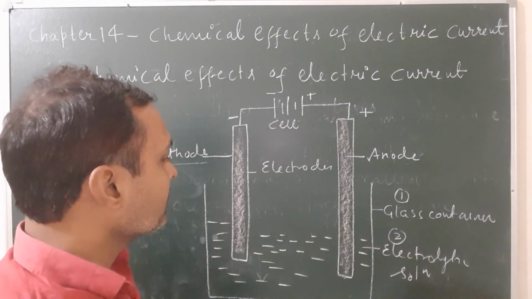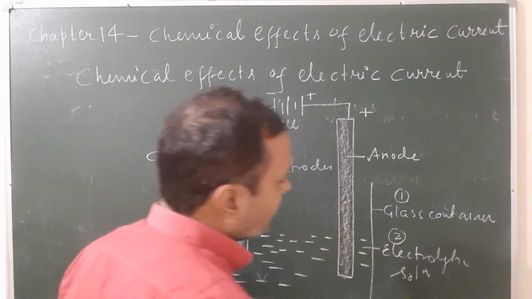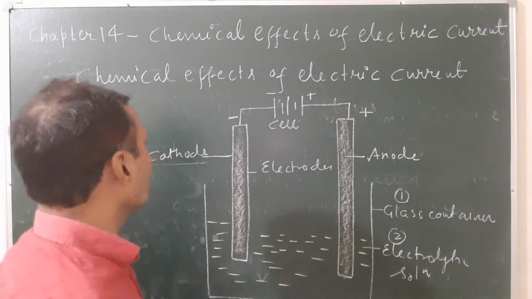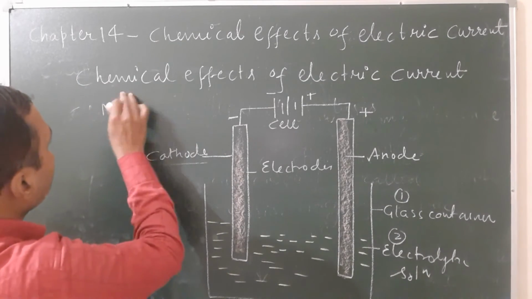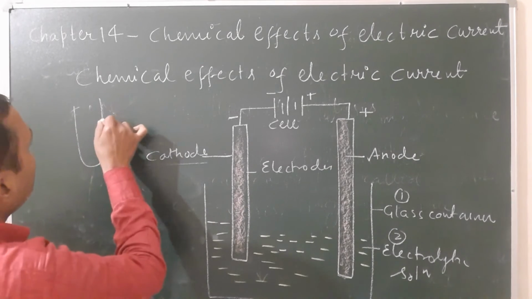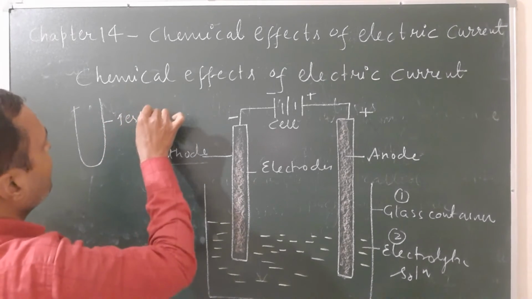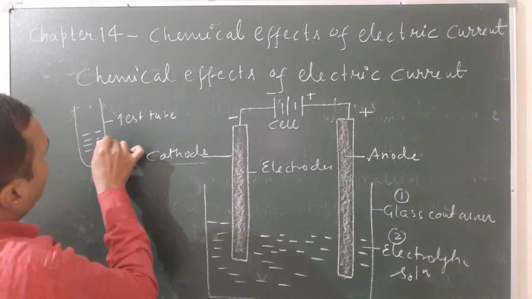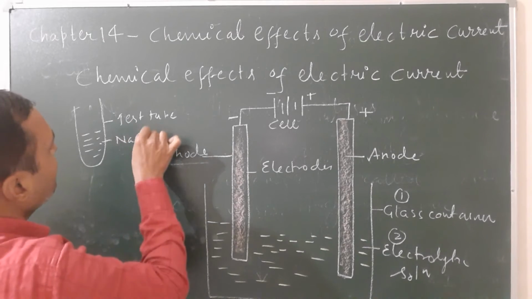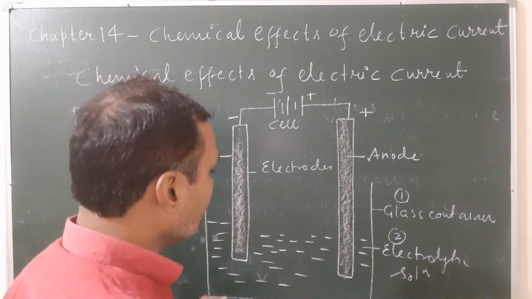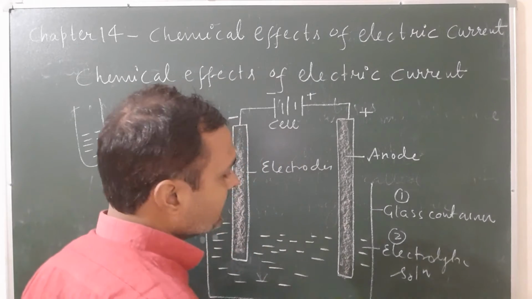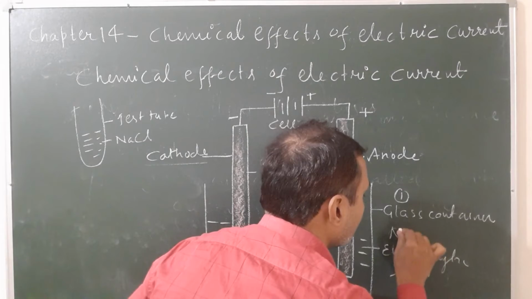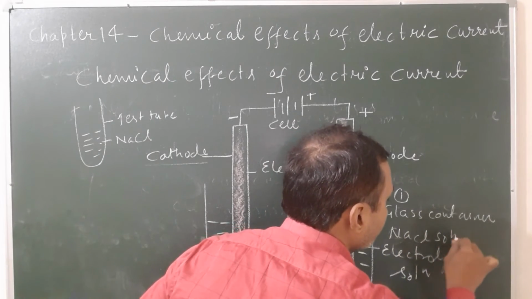For the electrolysis of sodium chloride, as the electrolyte we will take NaCl solution. How do you make NaCl solution? You take a glass container with water, and you put in some amount of sodium chloride, that is common salt, and it is called NaCl solution. So here we take NaCl solution as the electrolytic solution.